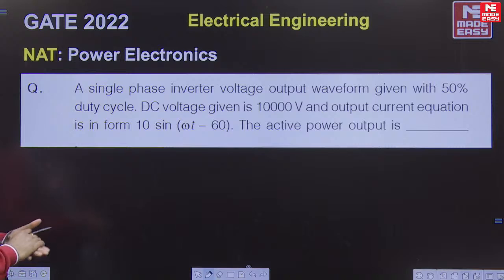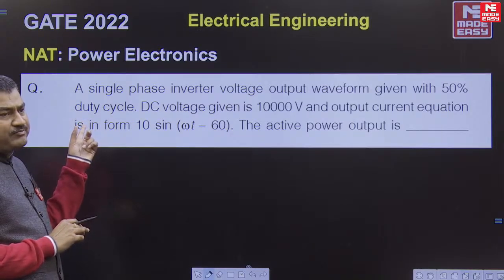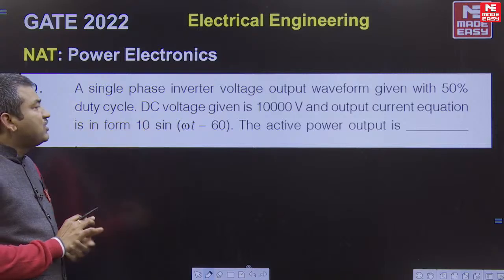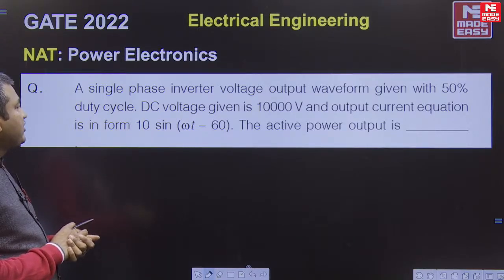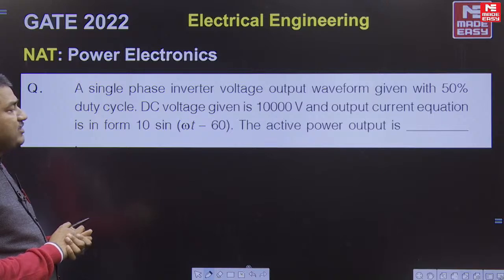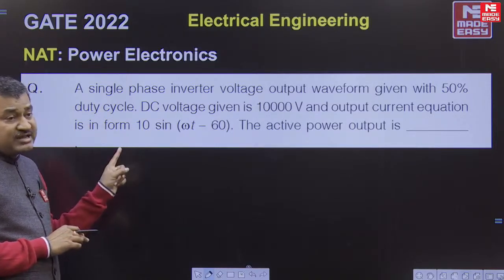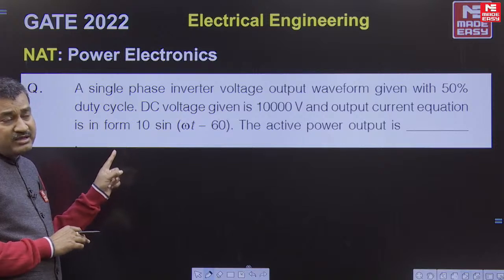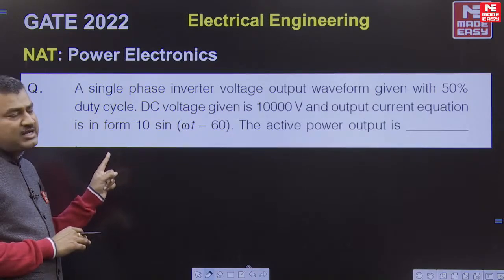A single phase inverter voltage output waveform has 50% duty cycle. 50% duty cycle means you will get a square wave here. DC voltage is 1000 volts, output current is 10 sin(omega t minus 60). We have to find the active power. Dear students, just refer to 10 days back, I have given the GTQ course on the GATE ESE YouTube channel.